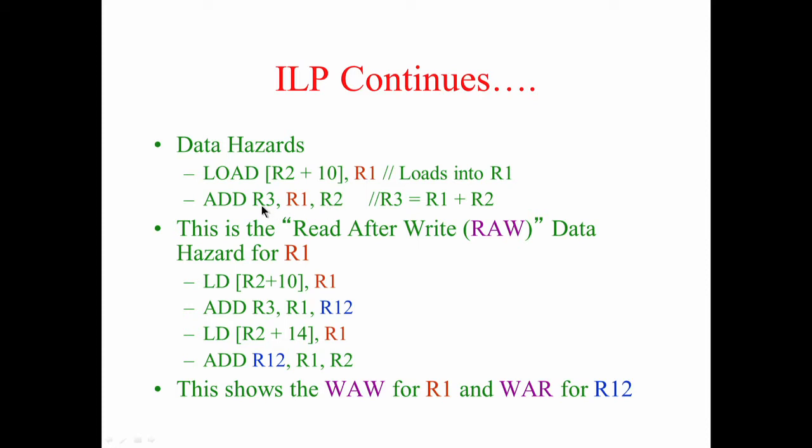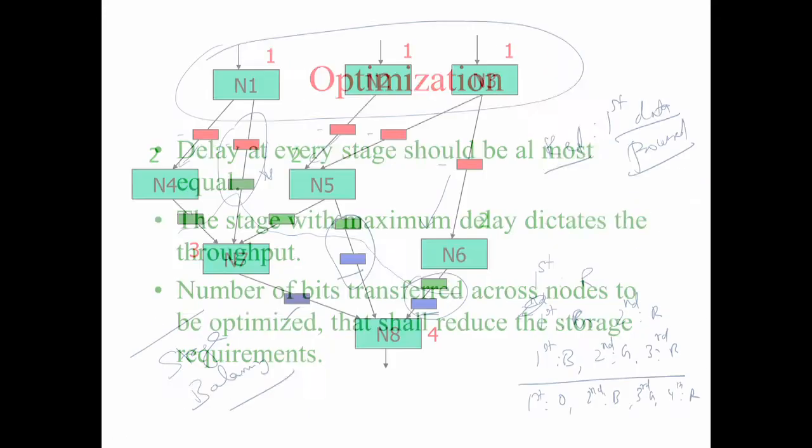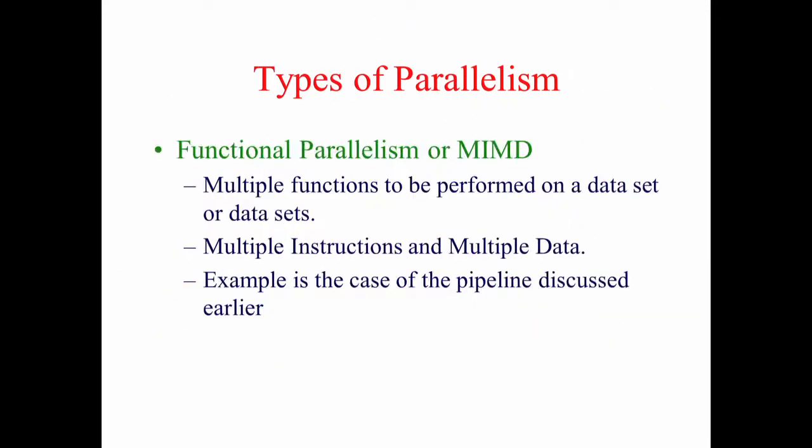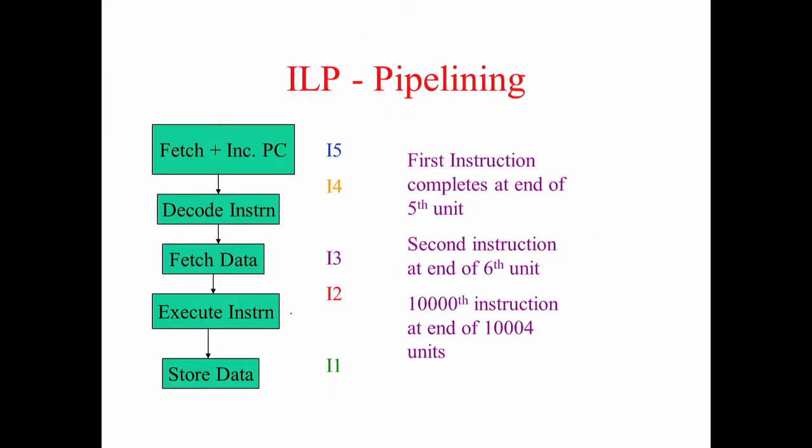Now unless load completes, I cannot fetch the data. Let us go back to our pipelining here. Before the previous instruction finishes execution, I cannot fetch the data for the next instruction.